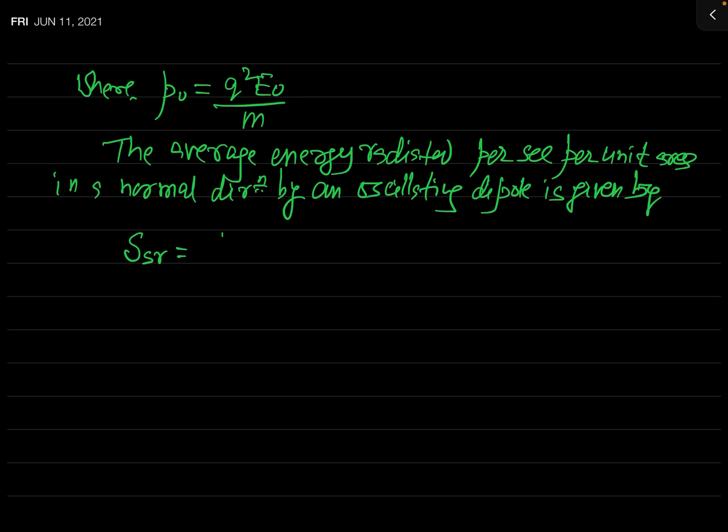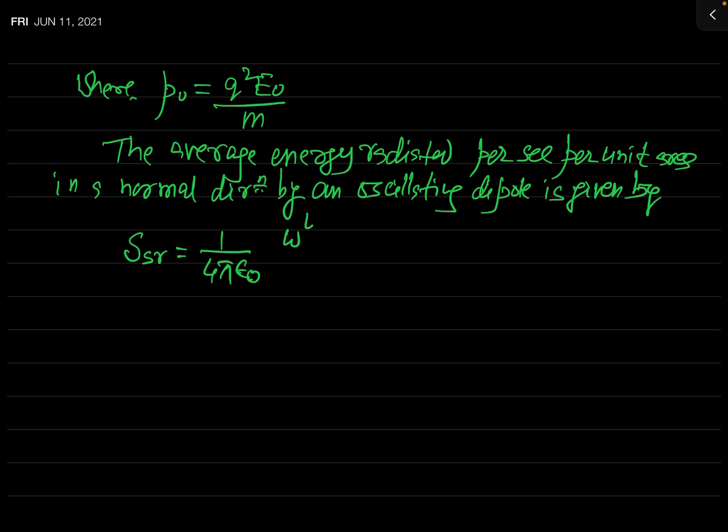And what is this expression? I am writing it directly, and you must remember it. This is 1 over 4 pi epsilon naught. In SI units, we write this factor. If you use CGS units, there is no need to write this factor.